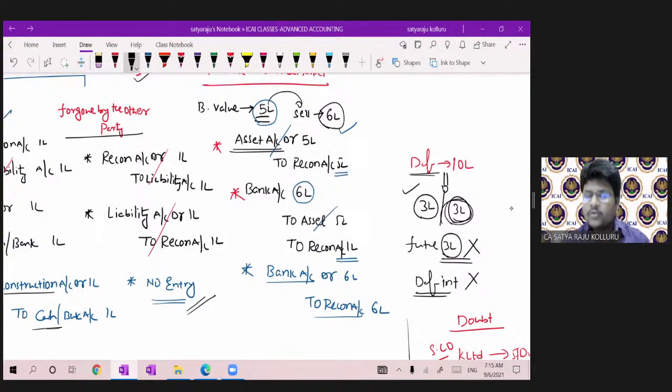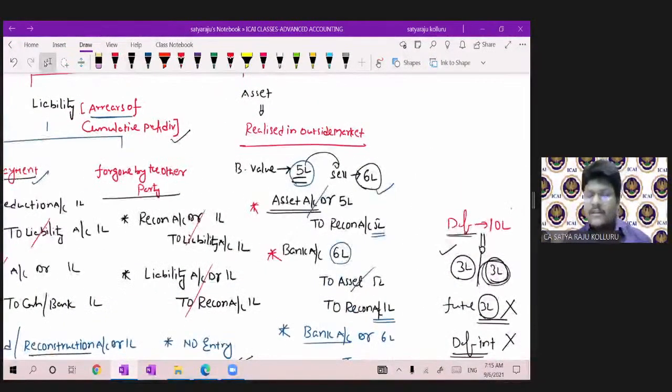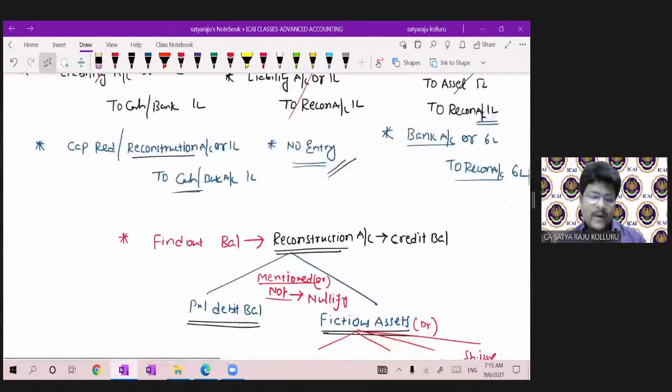You want, sir, how to get that entry? First you can record at the rate of book value, asset to reconstruction. Then realize in the outside market, bank account to asset account. That is the profit 1 lakh you got, again transferred to reconstruction account. So the entry: bank account debit to reconstruction 5, reconstruction 1 lakh, total 6 lakhs. So that's why at the rate of realizable value, bank account debit to reconstruction at the time of realization in the outside market, and unrecorded asset related aspects.